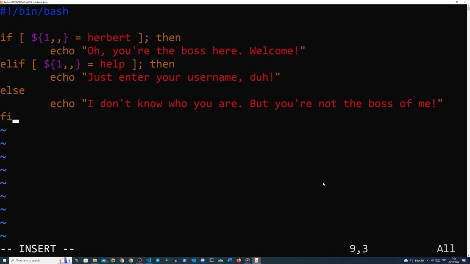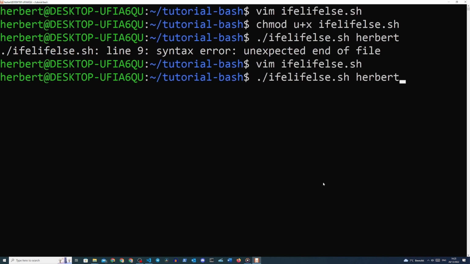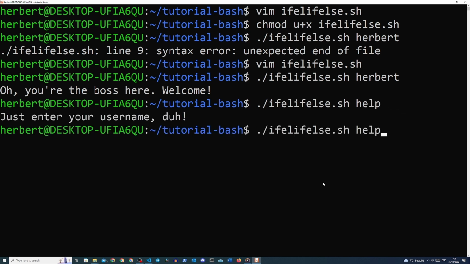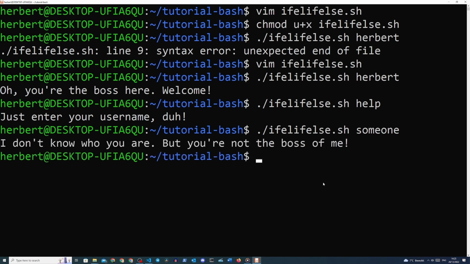Then, if none of these statements are true, finally we have the else statement. This will perform an action if none of the if or elif statements are true. We can display a message saying that the username was not detected and that the system will not be bossed around by someone that does not have the correct username. Finally, to close our if statements, we end it with fi. This closes the entire block of if, elif, else statements and is required.